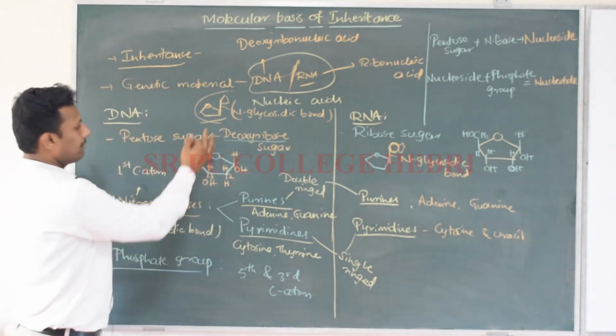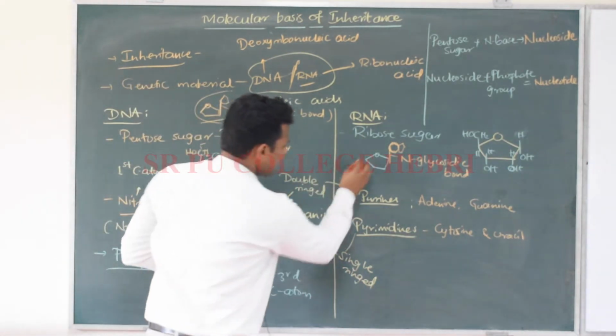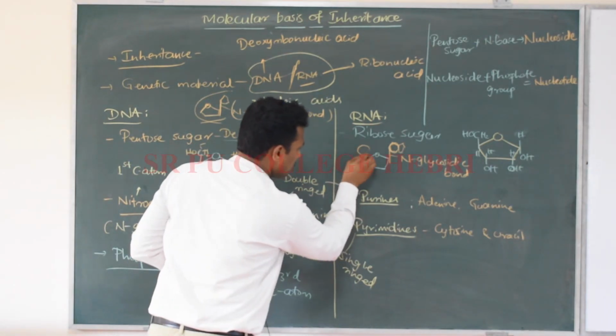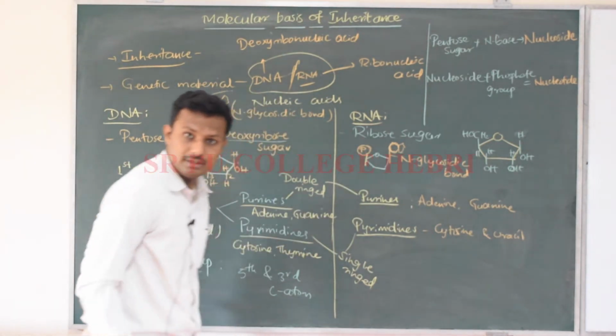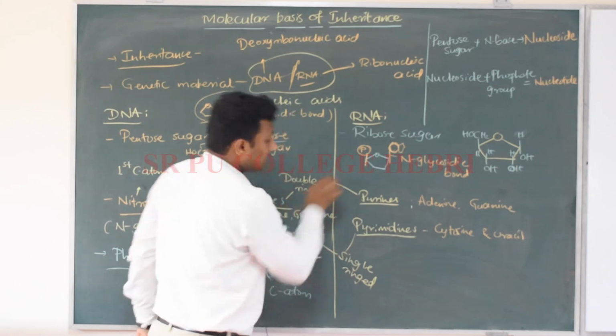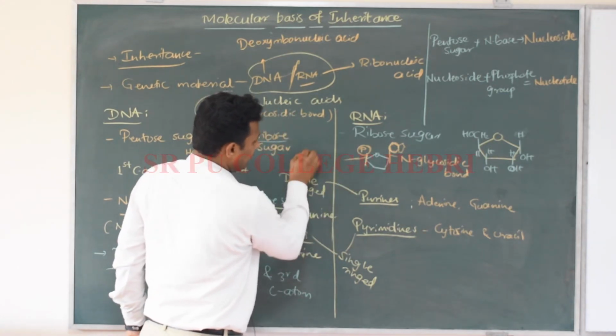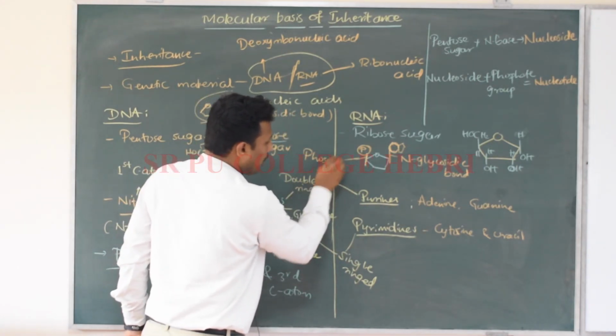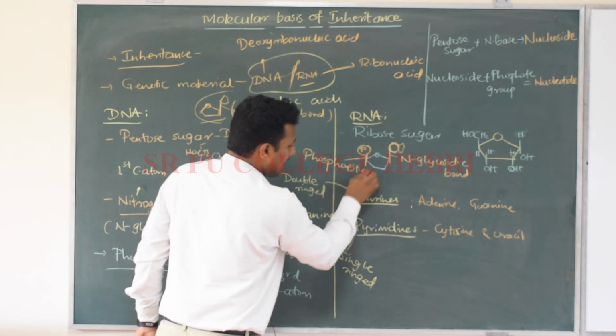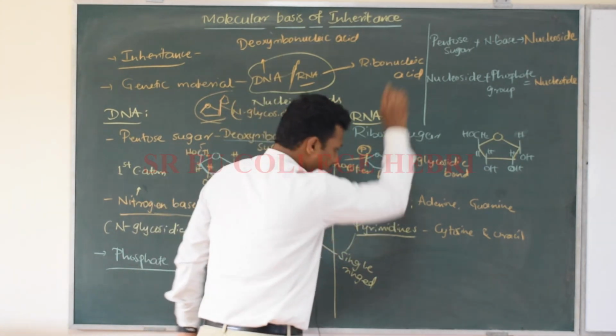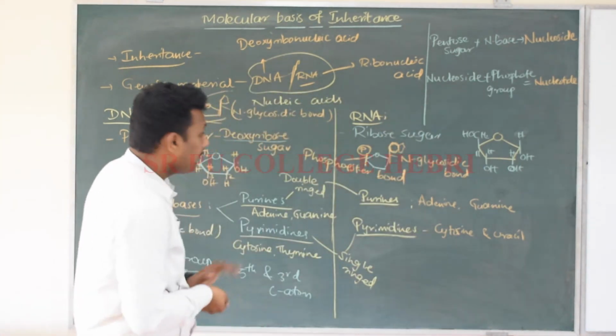See here, the fifth carbon atom is here, right? So the phosphate group is attached to the fifth carbon atom, right? With which bond? The bond here will be called the phosphodiester bond, right?